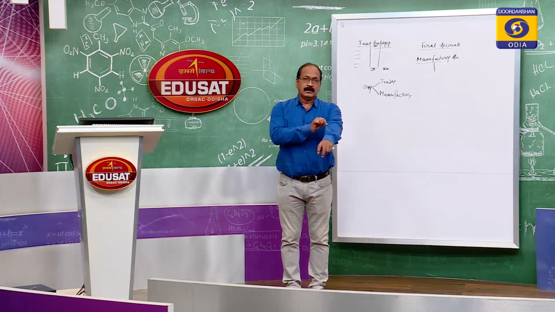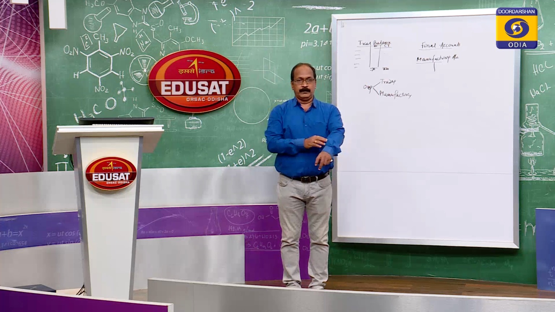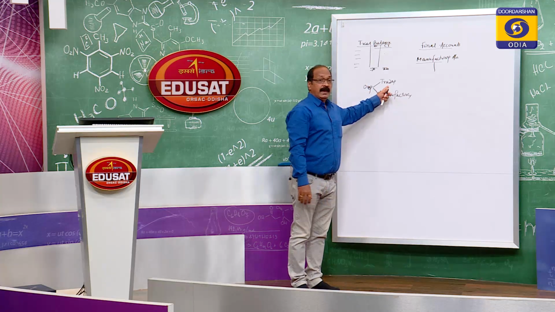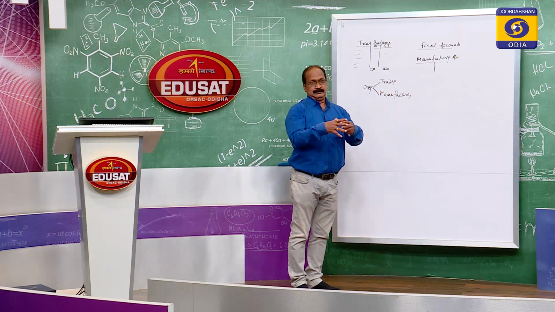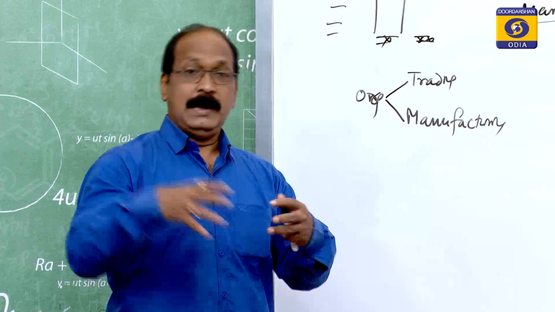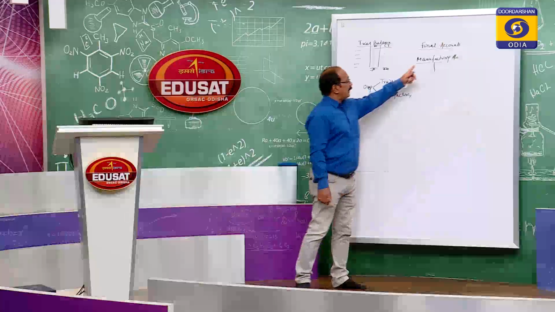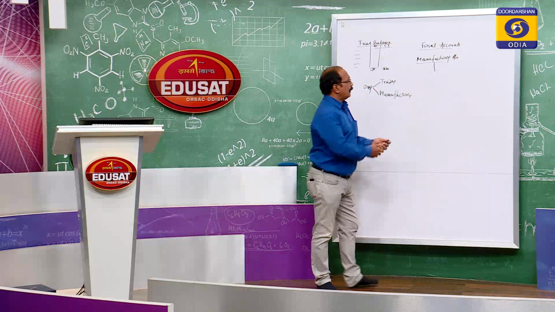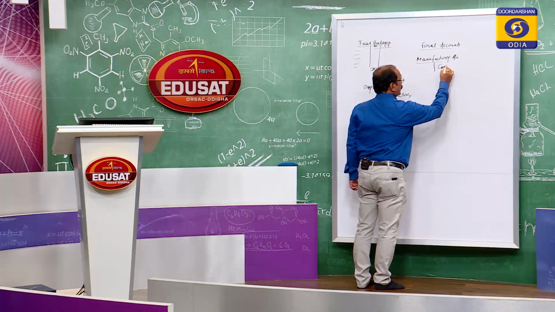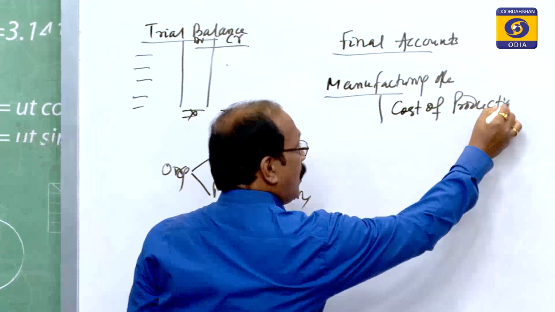The cloth is manufactured by another organization, that is manufacturing. It manufactures, produces. The trading organization has to acquire ready-made, already manufactured goods. So, if the organization is a manufacturing one, it has to prepare the manufacturing account. Here you will get the cost of production. The result of this account is to find out the cost of production.